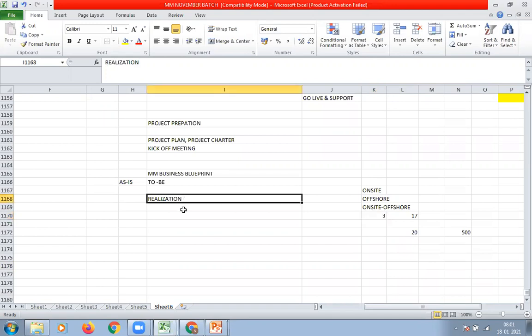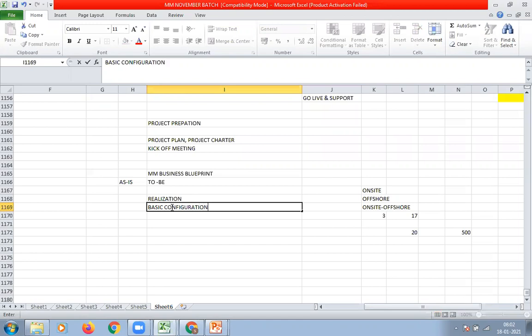Right. And during realization, we have to go for configuration, and the configuration will take place in 2 phases. First phase is basic configuration. First of all, we have to complete the basic configuration.